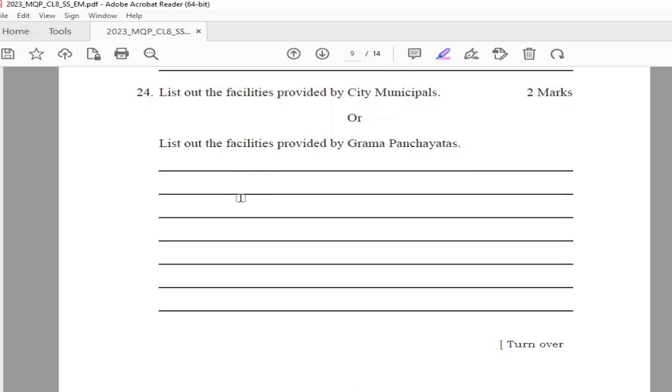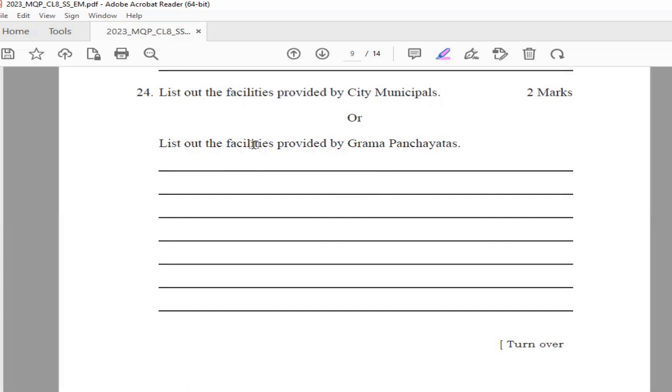Now, let's see the next question 24. First, under this is list out the facilities provided by city municipals. So the points are to prepare the budget and to get the approval of the council, to look after the overall administration of the town or city, to prepare a good town planning system and to implement it, to provide good roads, transportation, water supply, electricity, education, market, and health facilities. Okay, so this is the answer for facilities provided by city municipal.